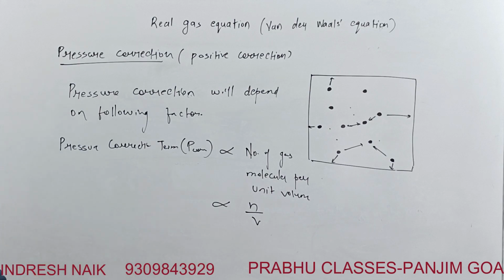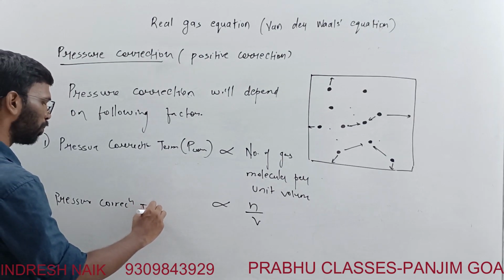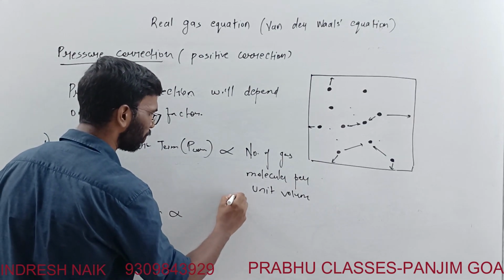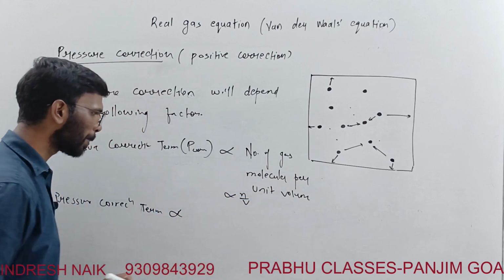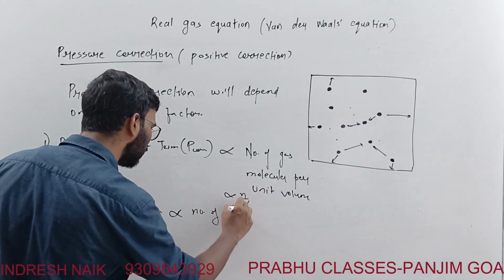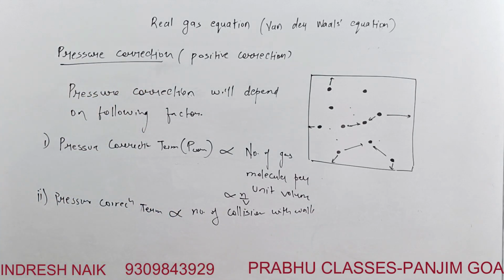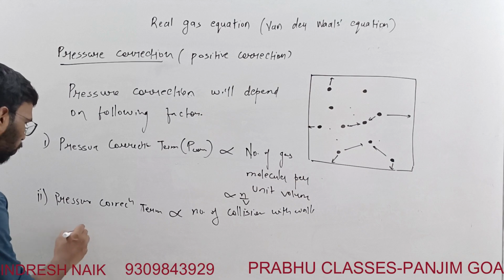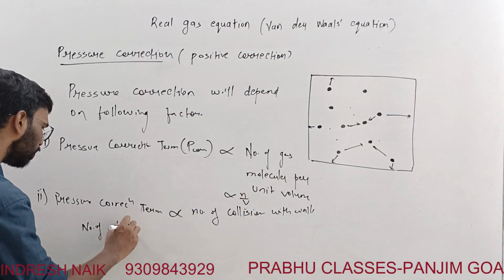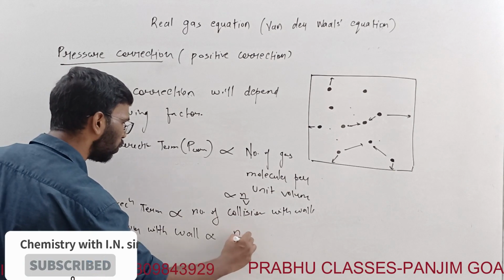This is one factor you can consider. Second, the pressure correction term is directly proportional to the number of collisions with the wall. The number of collisions with the wall is directly proportional to the number of molecules per volume.